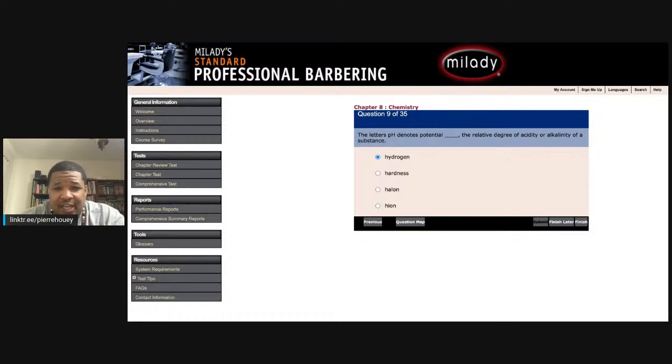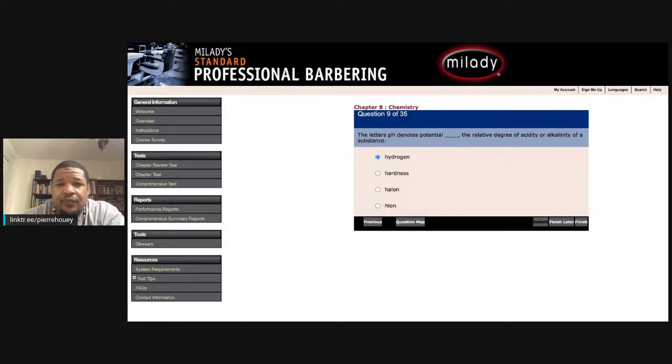The pH scale measures the concentration of hydrogen ions in acidic and alkaline solutions. Next question. pH values are arranged on a scale ranging from 0 to what? 5, 7, 10, or 14? My guess is 14. 14 is the correct answer. pH of 7 indicates neutral. Below 7 is acidic. pH above 7 is alkaline.